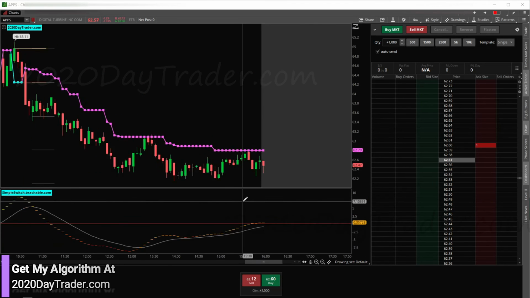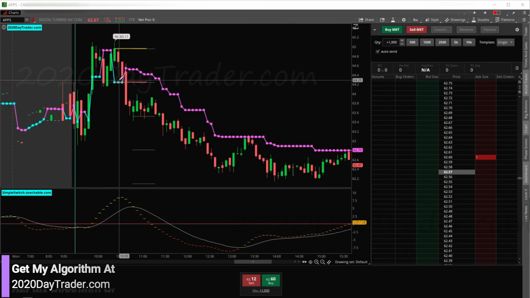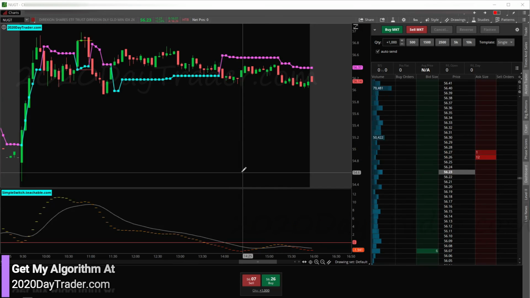APPS. So APPS here we trade on the switch, and sometimes a switch back, and mostly the simple switch with permission. And right here we have our switch to the long side with permission, and it's a loser. But we would have speed bumped this thing and made our money back, at least a little bit of our money back. So not a great day if we would have traded everything.